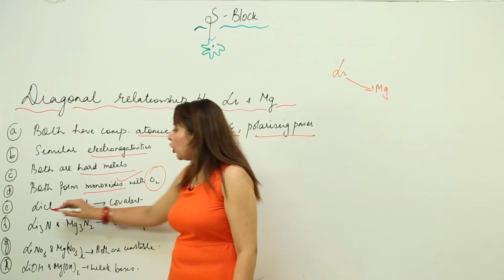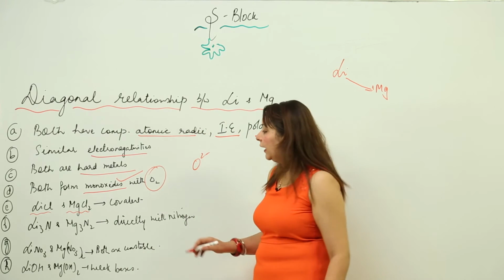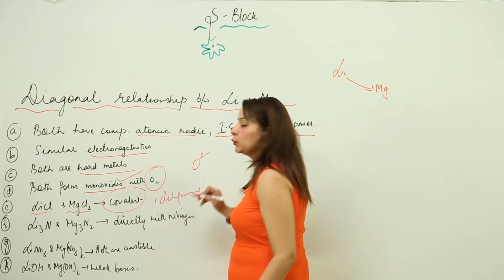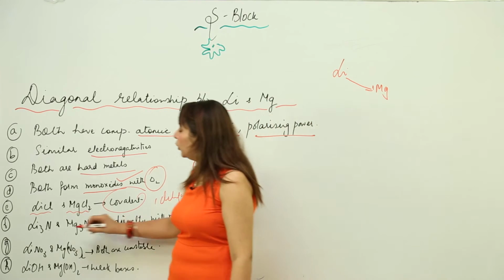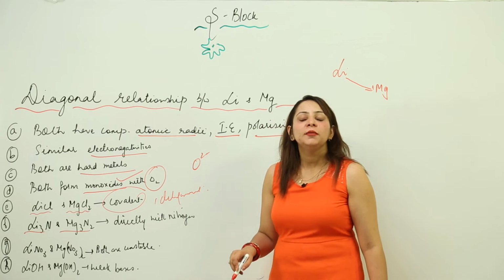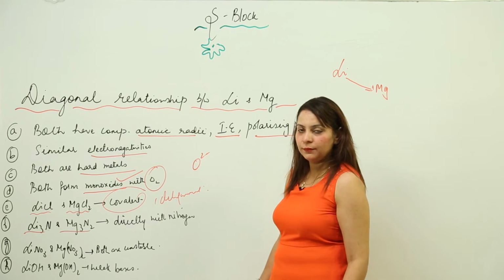If we talk about the halides, lithium chloride and magnesium chloride are both actually covalent and deliquescent as well. They have the power to absorb moisture. They both can react with nitrogen directly as they are of small size, so they can stabilize the nitride ion, and they just react directly with nitrogen.